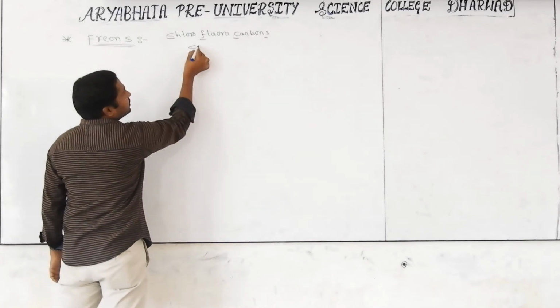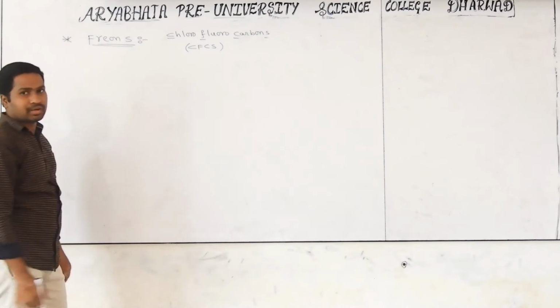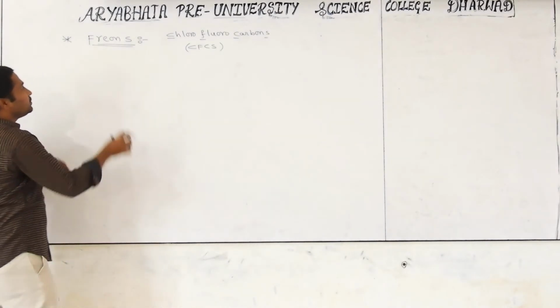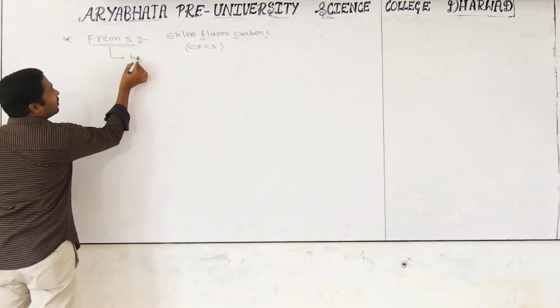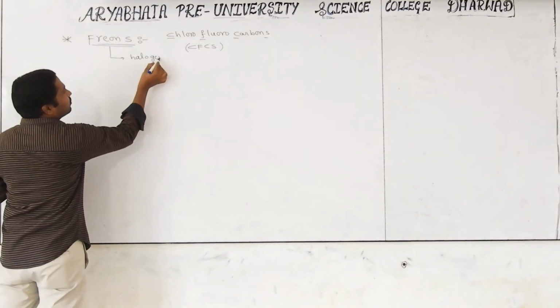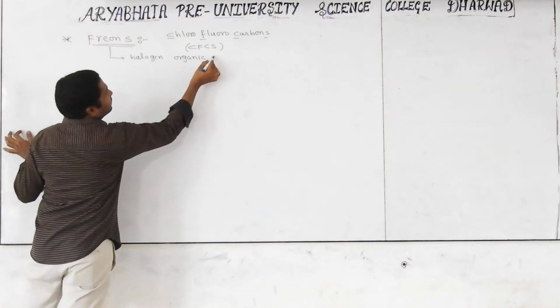Yes or no? CFCs, chlorofluorocarbons, are called freons. Especially these are also halogen organic compounds. See the concept carefully. Halogen organic compounds.